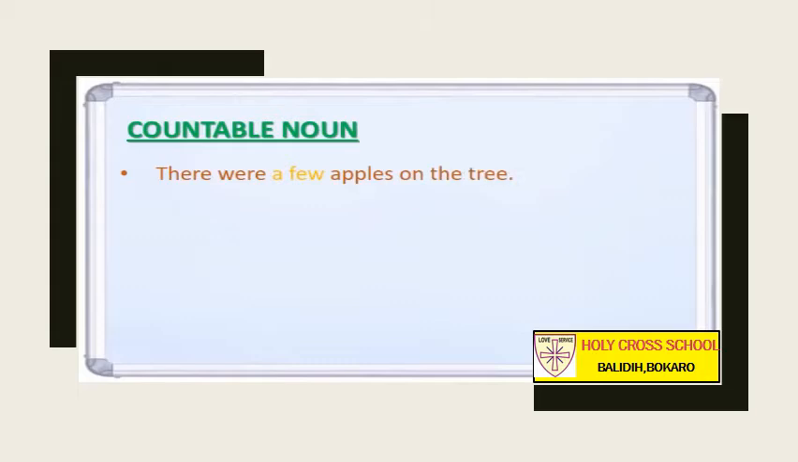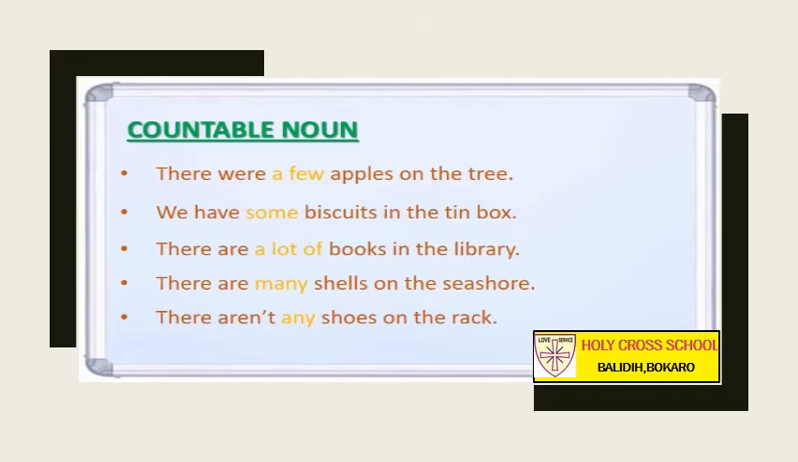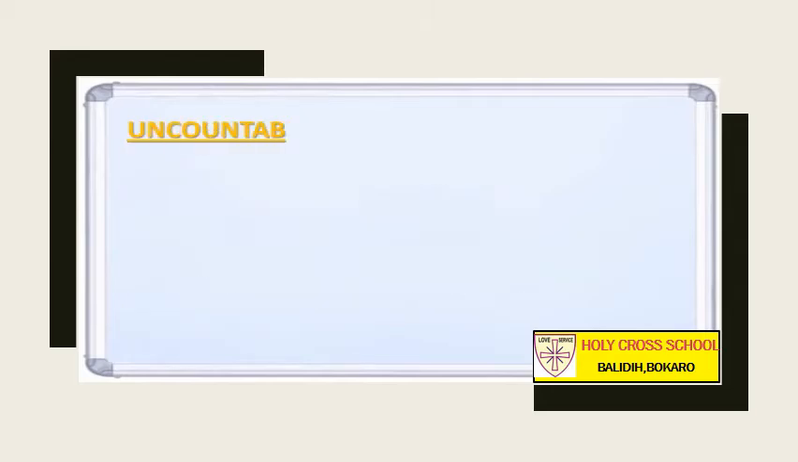Like there were a few apples on the tree. You know, apple is countable, but we don't know how many apples are there on the tree because it is difficult to count. So we can use few apples or many apples. Similarly, we have some biscuits in the tin box. There are a lot of books in the library. There are many shells on the seesaw. There aren't any shoes on the rack.